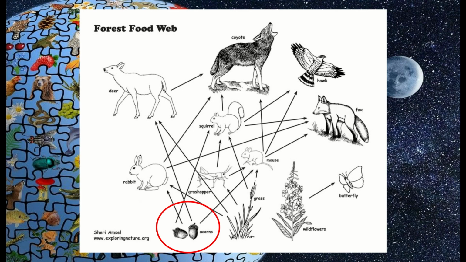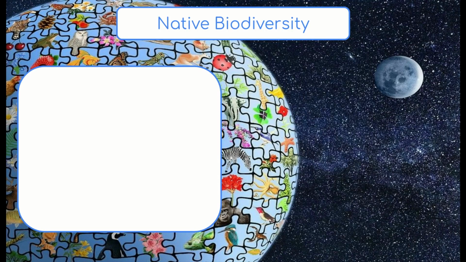We are losing an entire resource in the acorns. However, though their populations might decrease, this ecosystem would definitely be able to bounce back from this. So here we can see a quick example of how biodiversity comes into play in the stability and the health of an ecosystem. Now let's talk about native biodiversity.